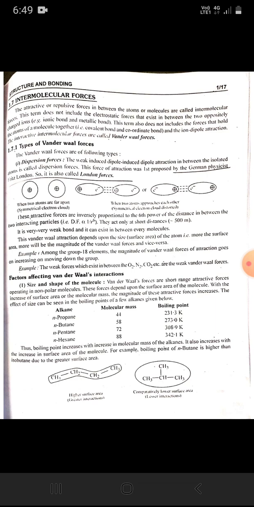This van der Waals attraction depends upon the size, that is surface area of the atom. The more the surface area, the more will be the magnitude of the van der Waals forces and vice versa. Example, among the group 18 elements, the magnitude of van der Waals forces of attraction goes on increasing on moving down the group. The weak forces which exist in between O2, N2, CO2, etc. are weak van der Waals forces.